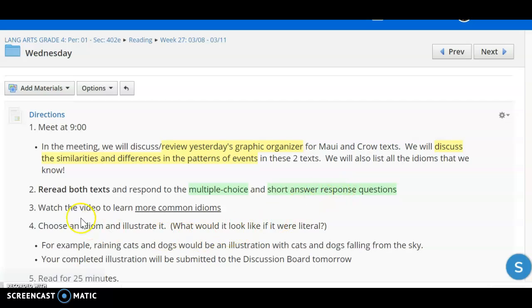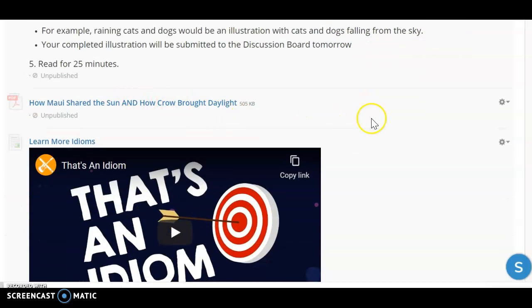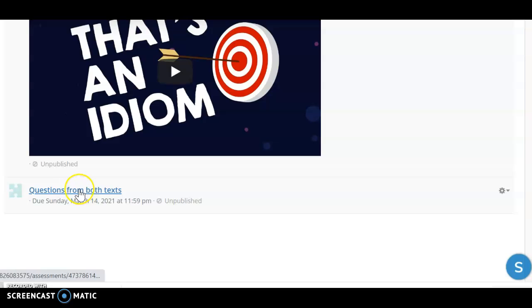When we take a look at Wednesday during our meeting, we're going to go over that graphic organizer from Maui and the Crow. We're also going to discuss the similarities and differences in the patterns of events from these 2 stories. After our meeting, you're going to be encouraged to go back and reread both of those texts before responding to the multiple choice and short answer response questions. The text is located here, and the questions are right here.